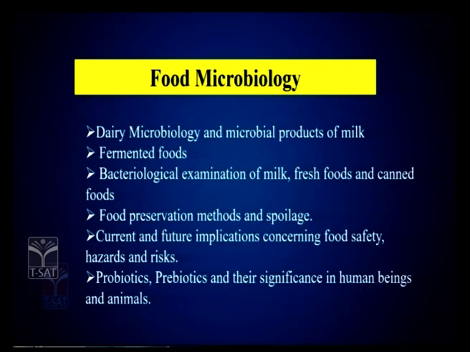And here you have a very important aspect, that is food safety, hazards and risks, current and future implications concerning food safety. Please look into the newspapers and find out what are the latest advancements that are seen in food safety protocols. Then probiotics is one very important area, because everybody is talking about probiotics, prebiotics, postbiotics. Clearly know about these three terms, because of their significance for human beings and animals. You need to understand what are the probiotic foods and in what way they are nutritive.